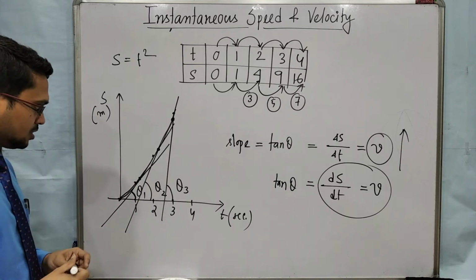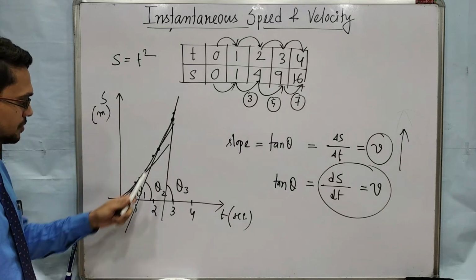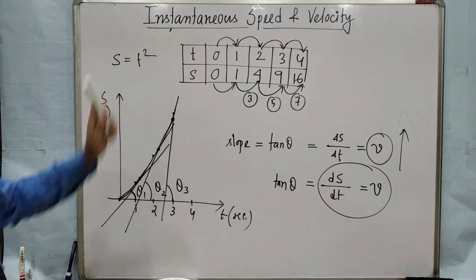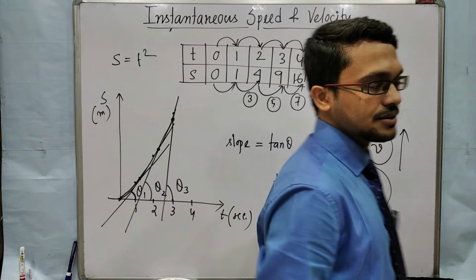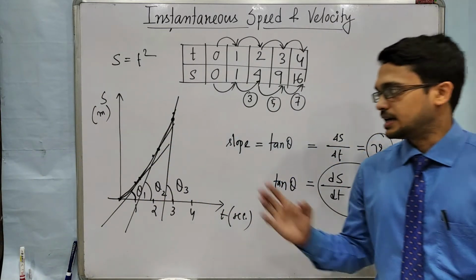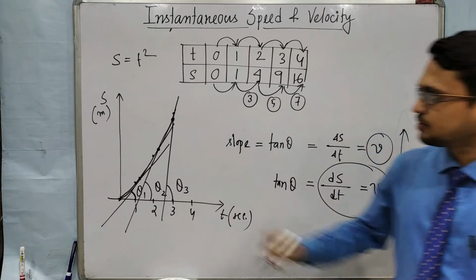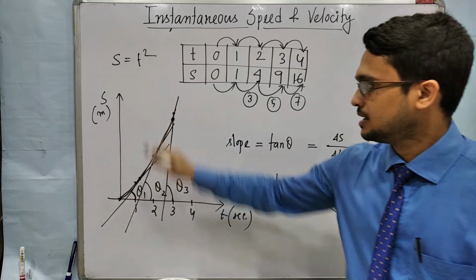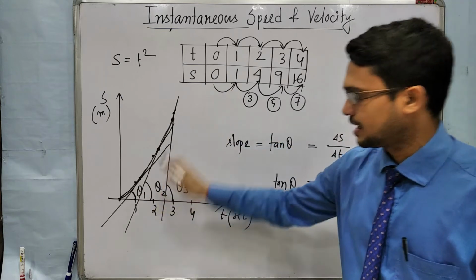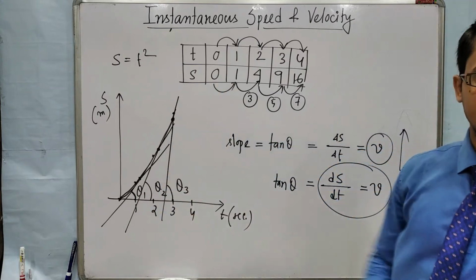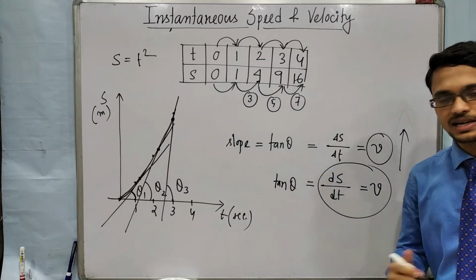Okay, so now suppose this s equals t square equation is given in an exam. You are asked to find the velocity at a particular time. If you use this process, you will draw the axis, draw the curve, draw the tangent, and it will take a lot of time.